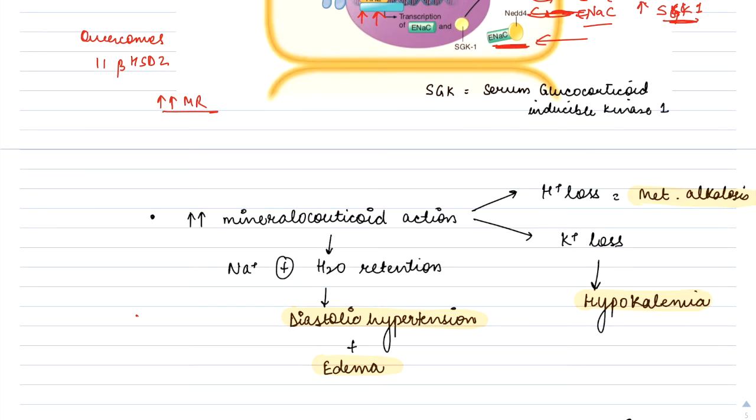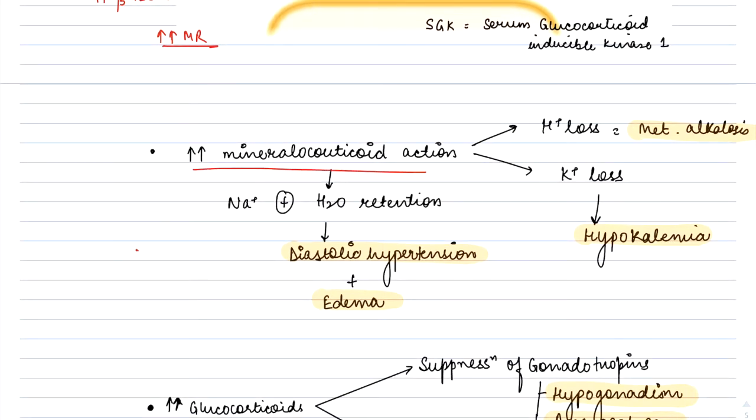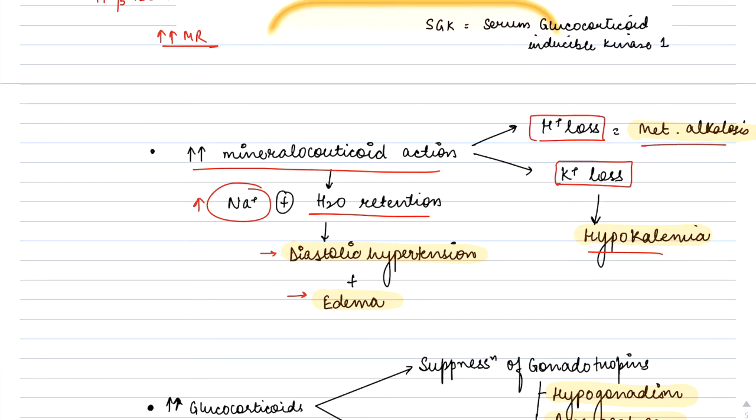By the increased mineralocorticoid action, there will be increased sodium reabsorption, therefore an increase in sodium and water retention, thus leading to diastolic hypertension and edema. It will also cause potassium loss, thus leading to hypokalemia, and H positive loss, thus leading to metabolic alkalosis.